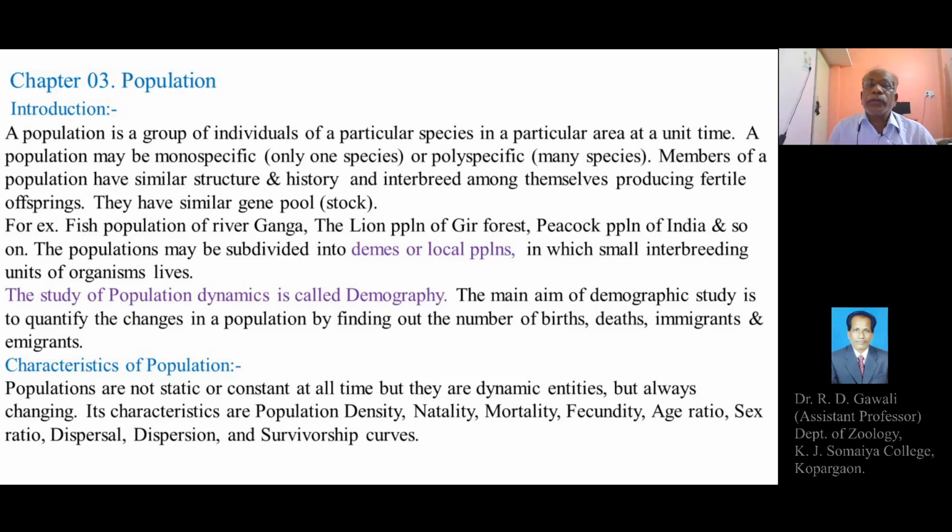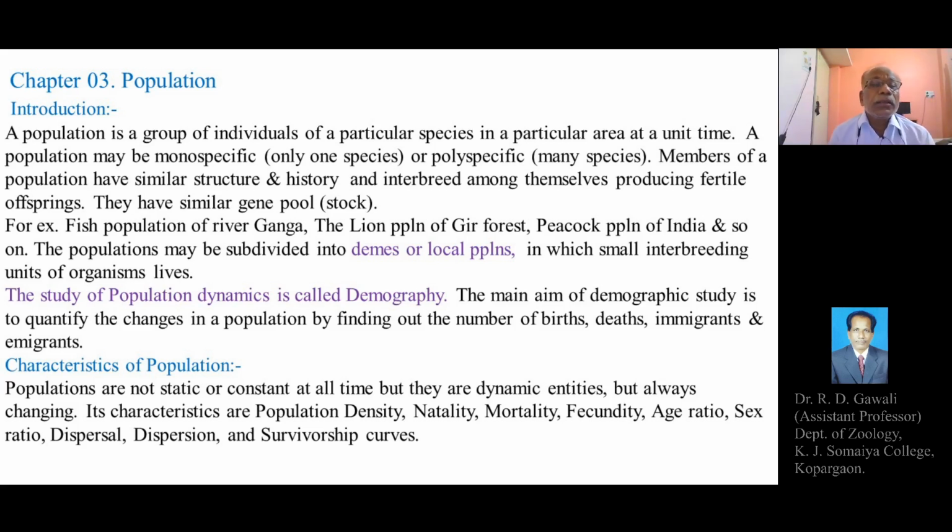Today we are going to continue with the third topic, or chapter, of animal ecology, that is population.